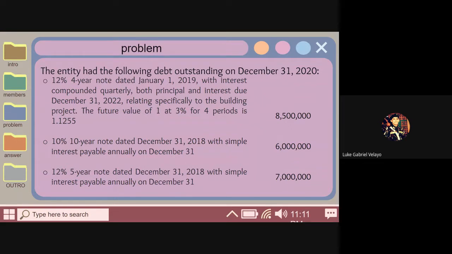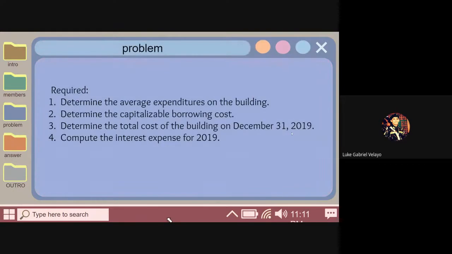We have three notes. The first one is a 4-year note which has a face amount of 8.5 million. The second note is a 10-year note which has a face amount of 6 million. And lastly, the 5-year note which has a face amount of 7 million. So we have four problems. First, we will determine the average expenditures in the building. Second, we will determine the capitalizable borrowing cost. Third, we will determine the total cost of the building on December 31, 2019. And lastly, we will compute the interest expense for 2019.